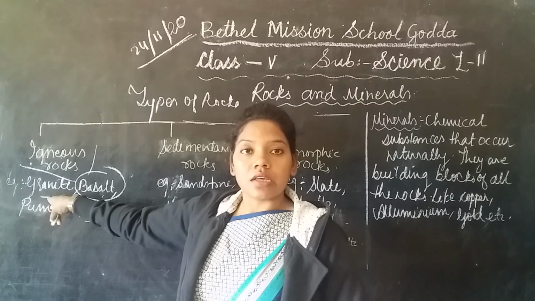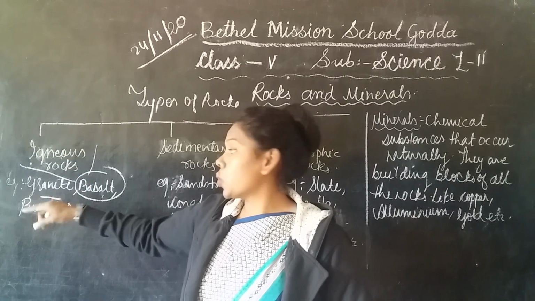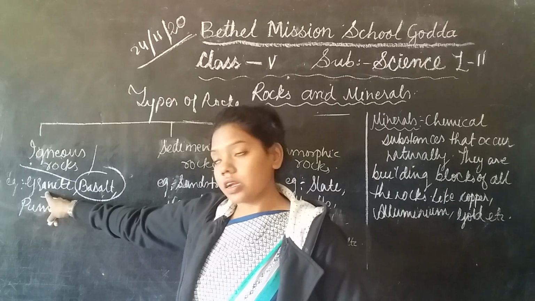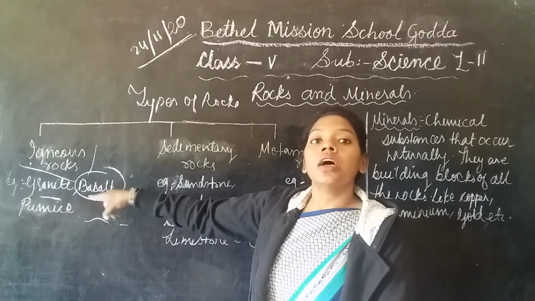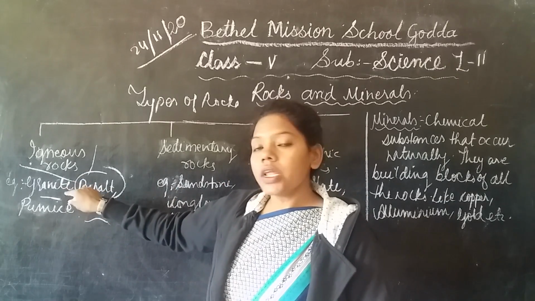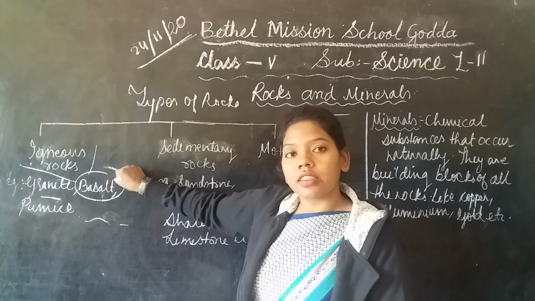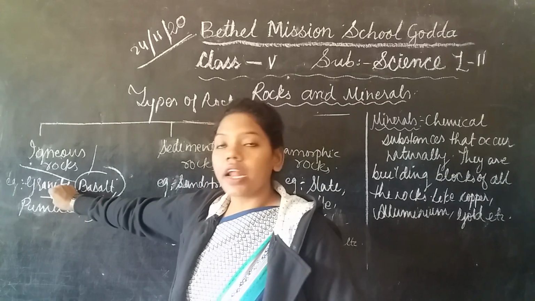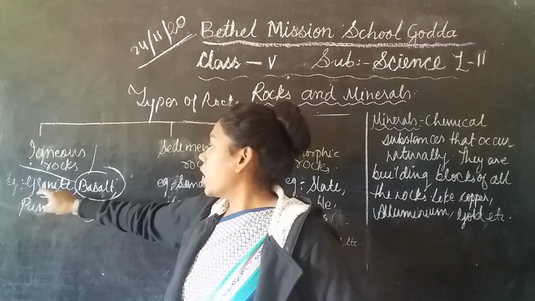Granite is formed inside the earth crust by the cooling of the magma, and basalt is formed on the surface of the earth by the cooling of the lava. So there is a simple difference: basalt is formed outside on the surface of the earth, and granite is formed inside the earth crust by the cooling of the molten magma.